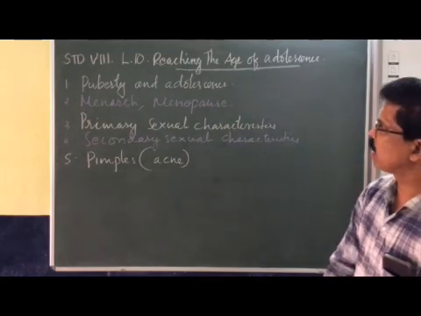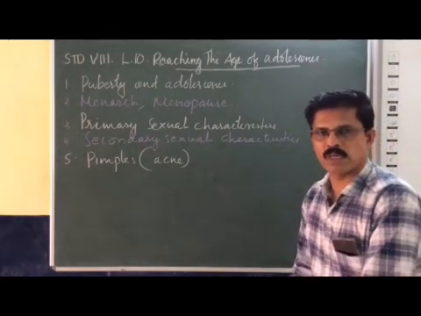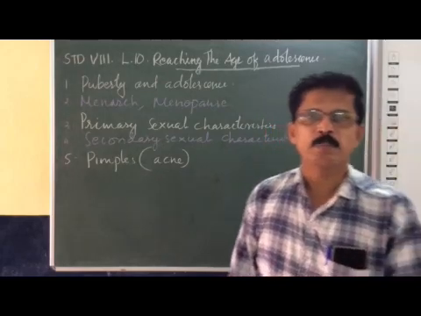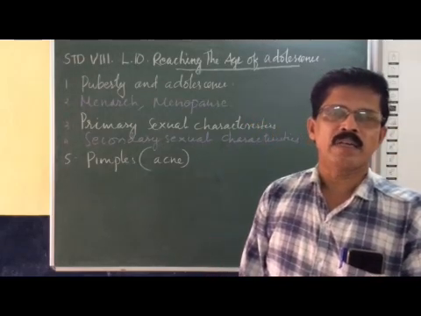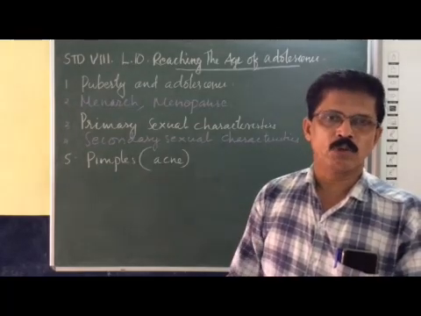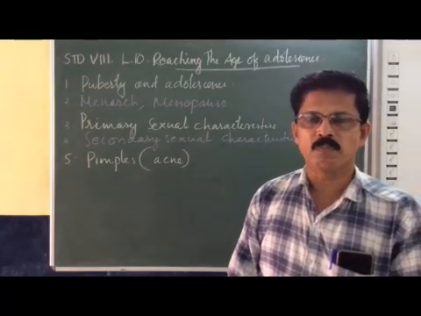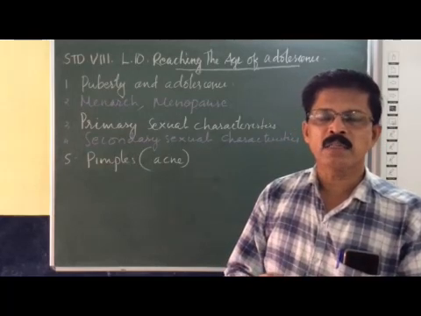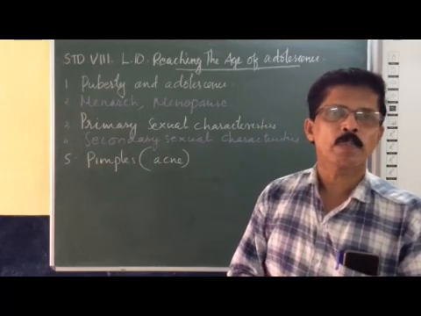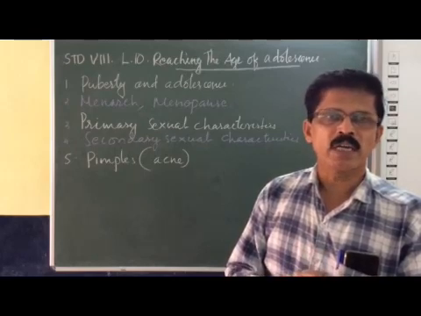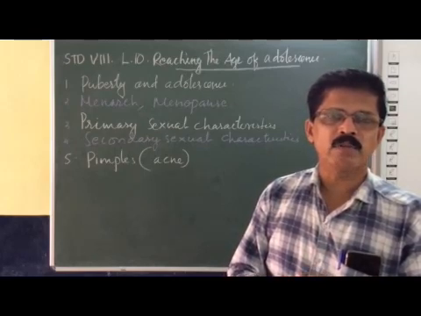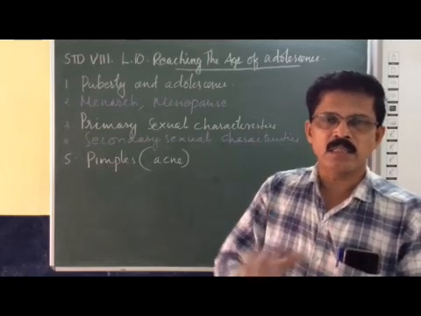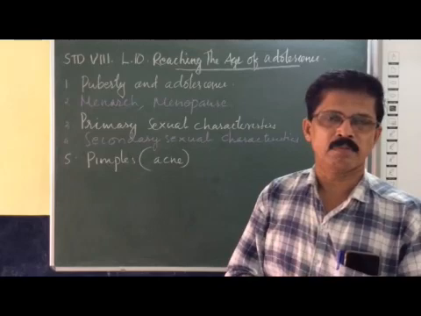What is puberty and what is adolescence? As I have said, puberty is the age at which a person, a girl or boy, attains reproductive maturity. What do you mean by puberty? The age at which a girl or boy attains reproductive maturity is called puberty. A boy attains puberty between the age of 11 to 16. So, you can see certain changes in your body during this period of time.